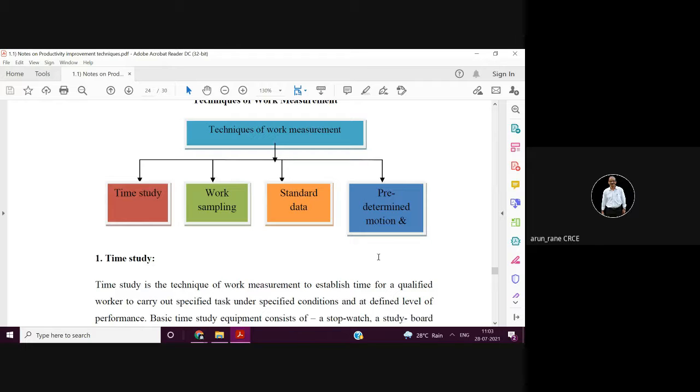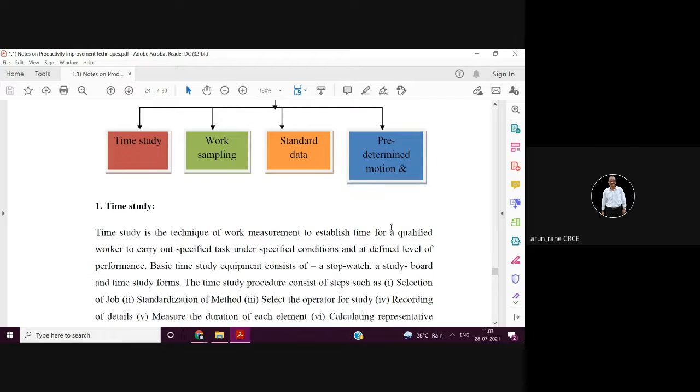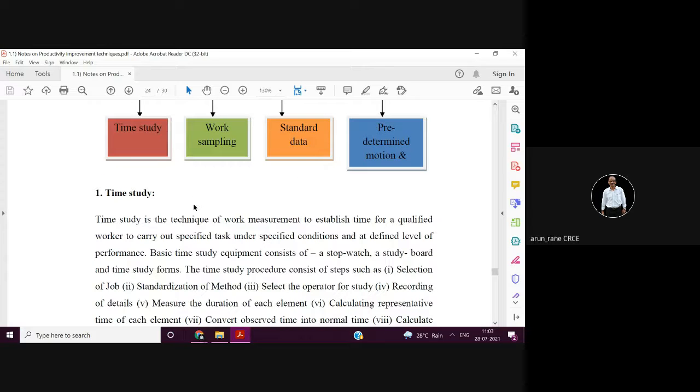It is done at the micro level, wherein each and every small motion is recorded, the time required for each is recorded, and then finally it is added. Not only technical, the person should also have practical experience.